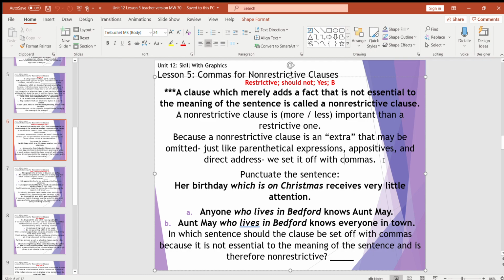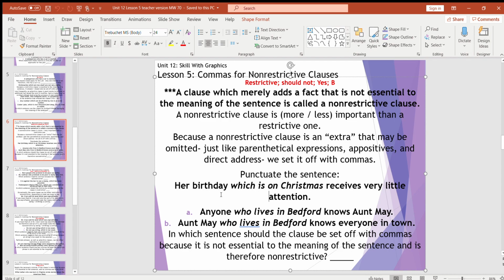So somewhere on the side, put restrictive equals no commas, but non-restrictive equals commas. And I'll say that again. Restrictive equals no commas. Non-restrictive equals commas. Okay? So if we were to punctuate the sentence, her birthday, which is on Christmas, receives very little attention. The fact that it is on Christmas does not take away from the fact that her birthday receives very little attention. It's just extra information.